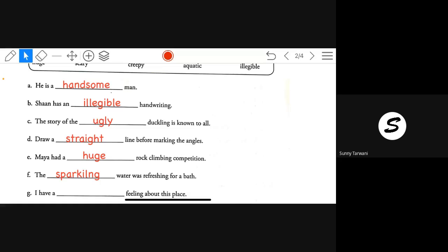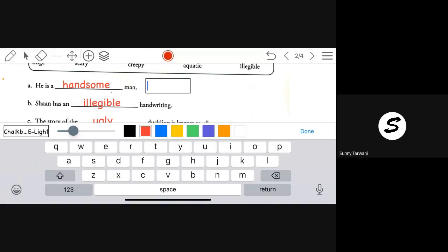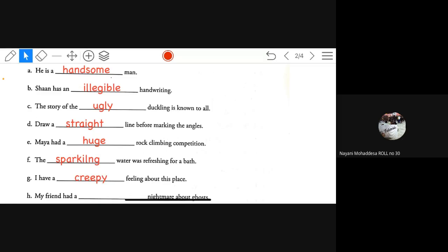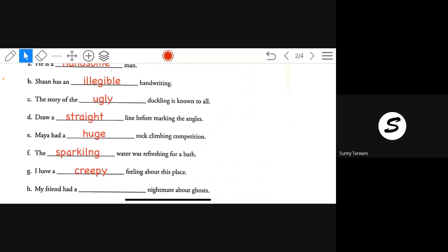I have a dashed feeling about this place. Creepy. When you go to a place which is haunted, then you might feel creepy, might be afraid because of the stories you have heard about that place.